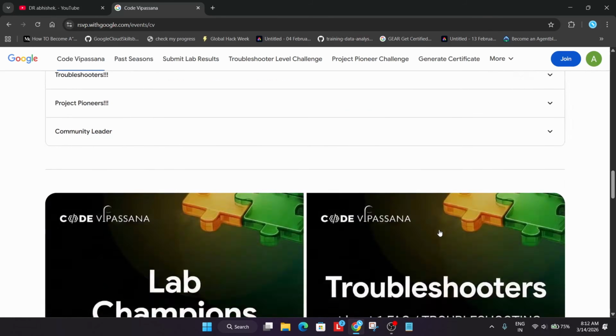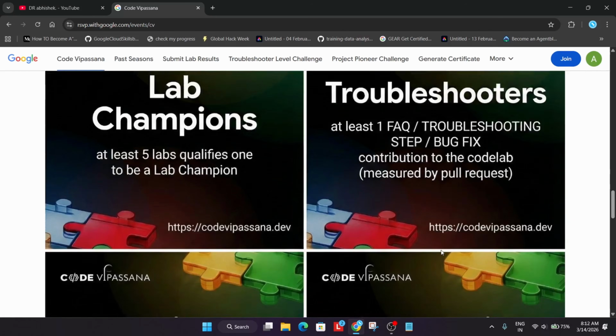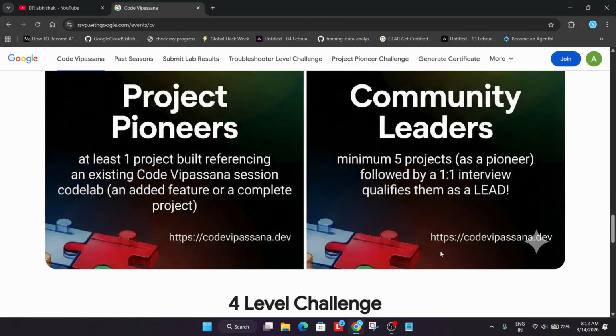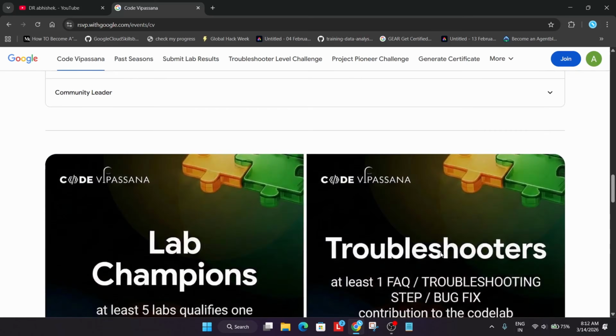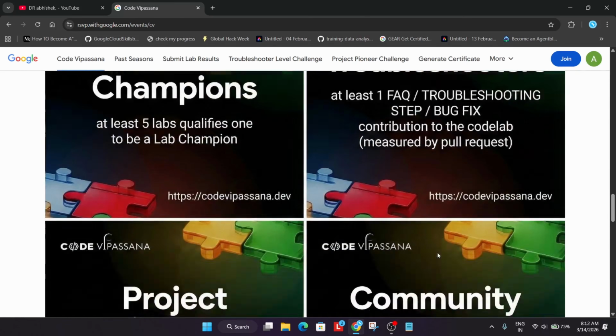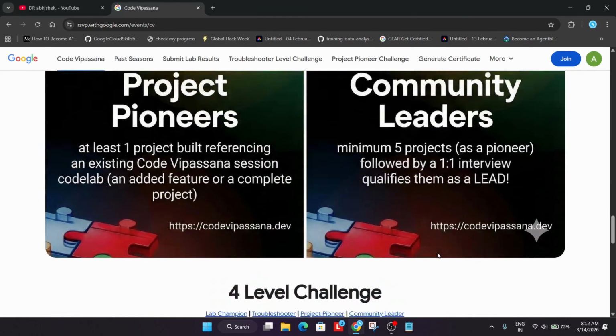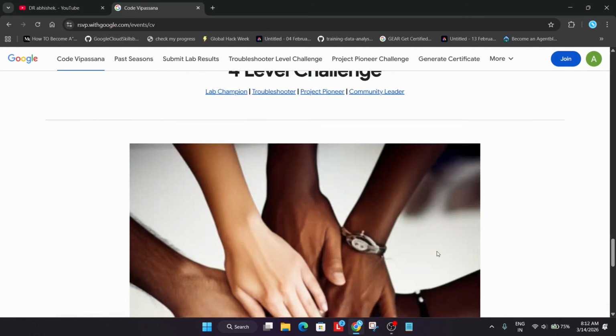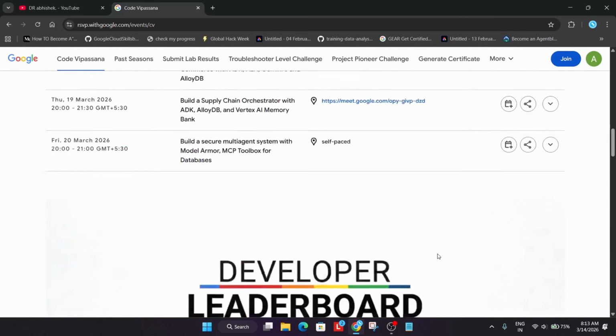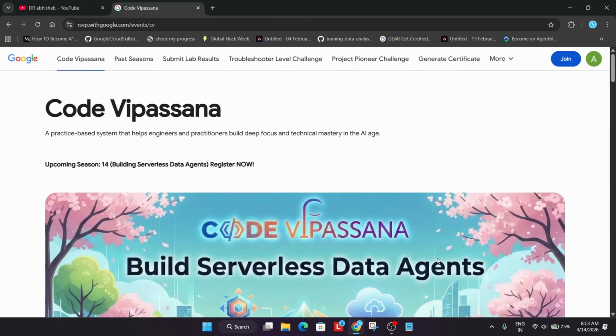And there will be some leaderboards. You can see you'll be becoming a champion. You'll be getting a certificate also. That too free of cost. Okay. So you can see all these categories are there. You can become lab champion, troubleshooter, project pioneer, community leader. And you can see there are 4 level challenges also there. Here you'll be getting certificates. How to generate the certificate, I'll cover that video also once the challenge is completed.